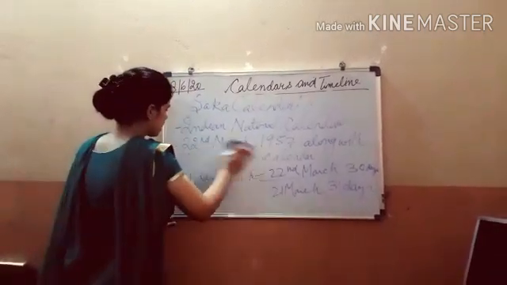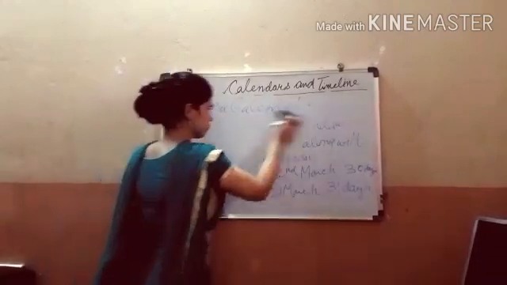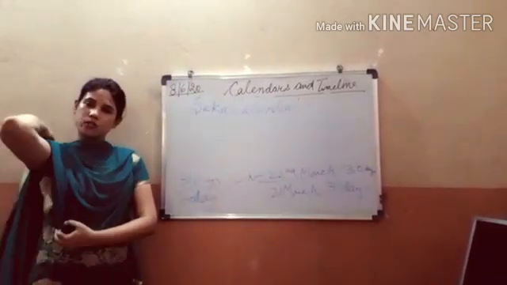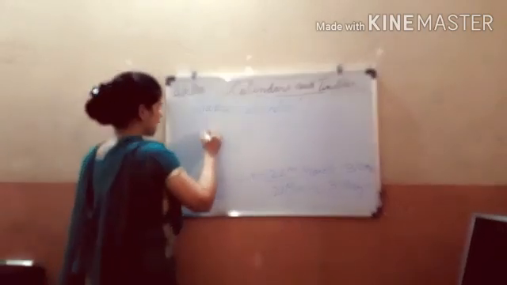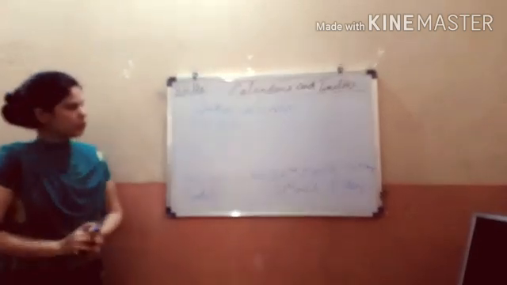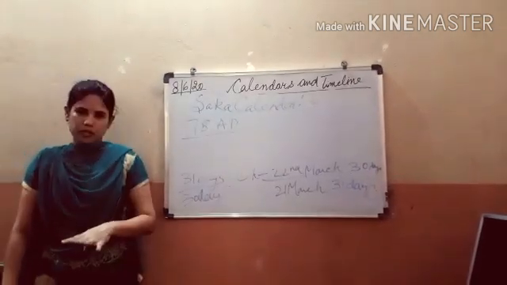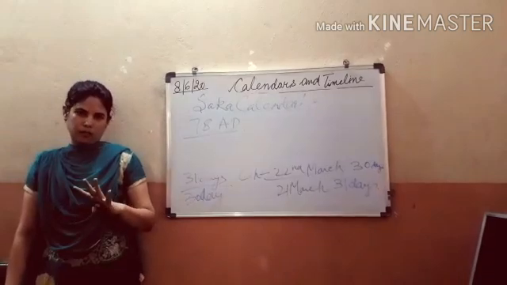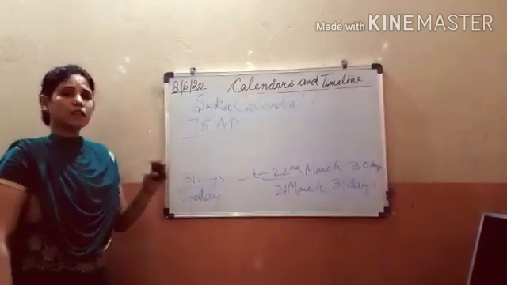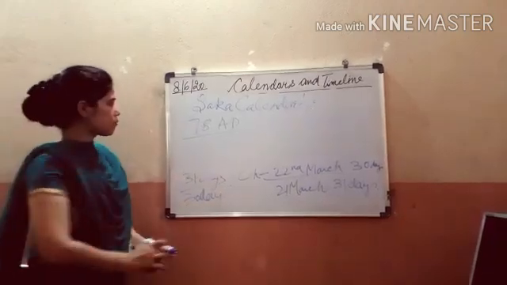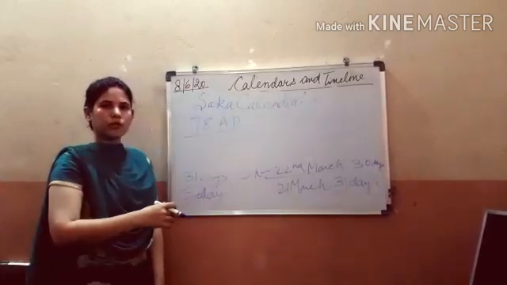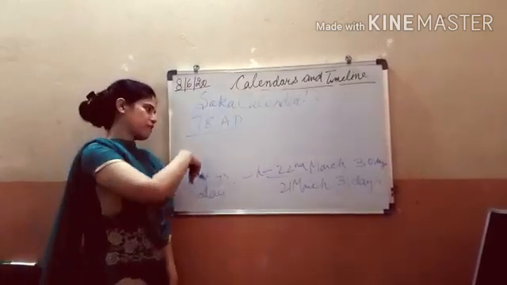Now this Saka calendar is counted from 78 AD of the Gregorian calendar. Okay? So if this year is 2020 going on in the Gregorian calendar, then to find what is the year according to the Saka calendar, you have to subtract 78.